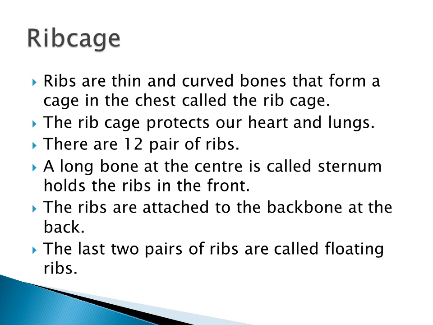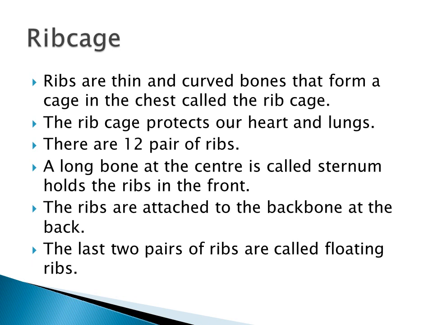There are 12 pairs of ribs, and the last 2 pairs are called floating ribs. How many pairs are there? 12 pairs totally. 10 pairs form the ribs, and the last 2 pairs are called floating ribs. A long bone at the center is called the sternum. If you see the rib cage, the middle one is made up of a long bone. It is called the sternum.